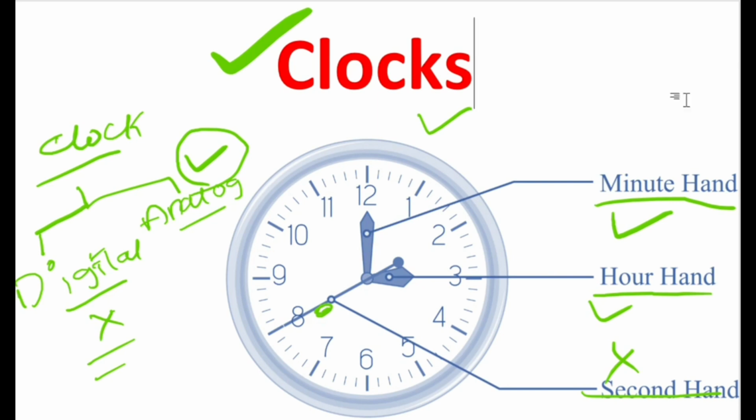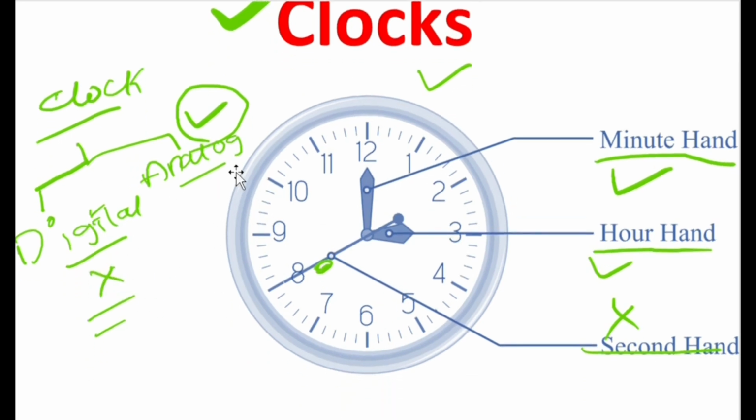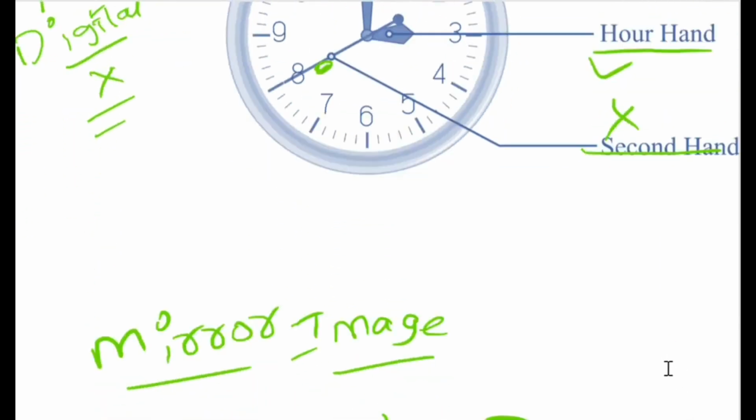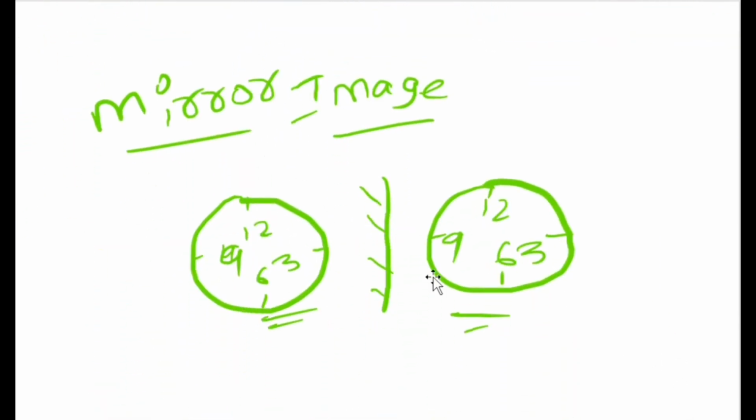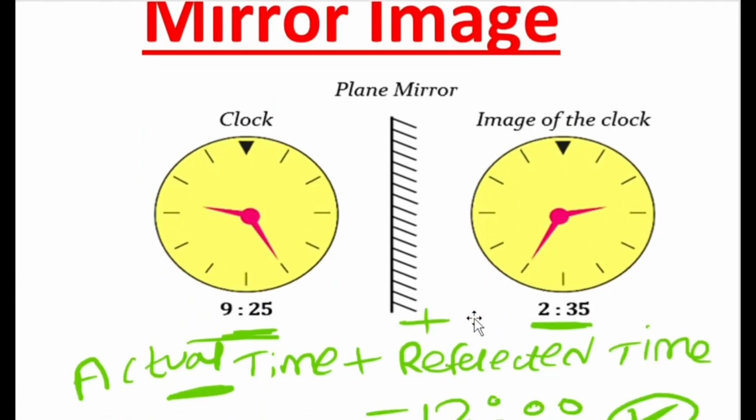Before starting our session, we have a quick recap of what we have done until now in this topic. We have learned in 3 parts. I discussed what a clock is, and I told you there are 2 types of clocks, digital and analog. In most examinations the questions come under analog type only. We generally have minute hand, hour hand and second hand in this topic. I also explained what a mirror image is, by taking different examples on mirror images.